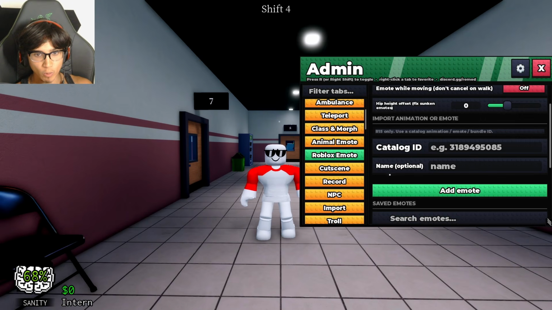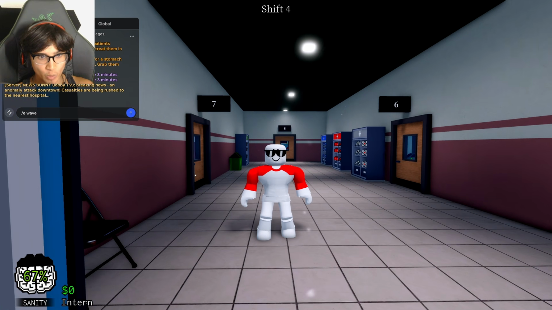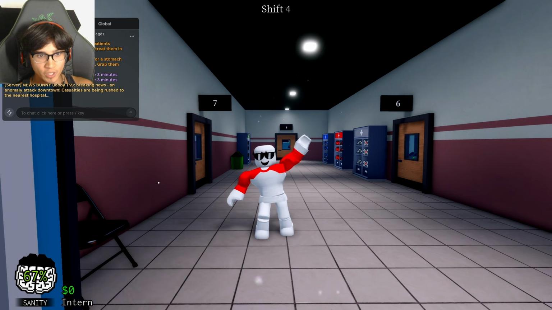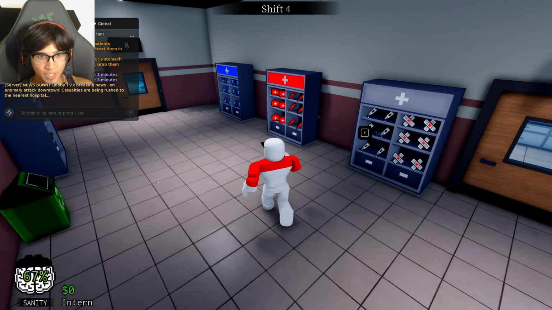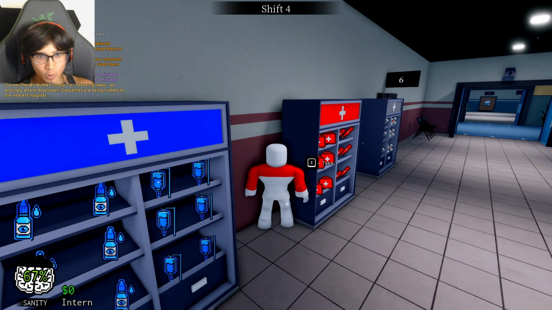And we're also going to do an emote when we start this. So if we just do /e wave in the chat, that's going to actually make us wave. First though, we're going to do our recording tab, boom. And then as soon as it starts, do this. Then we're going to run away, and this is the hiding part. So we'll hide right here. And now I'm just going to stay here for the rest of the little recording.